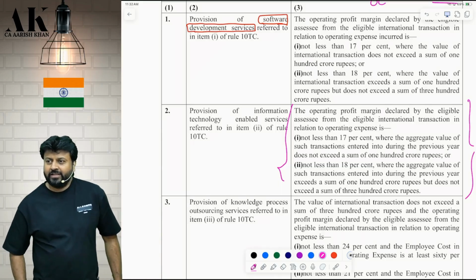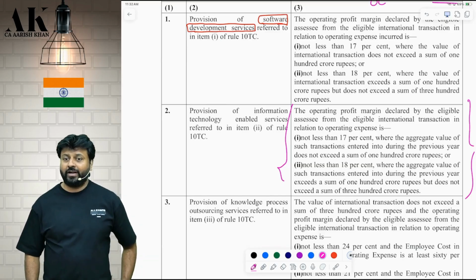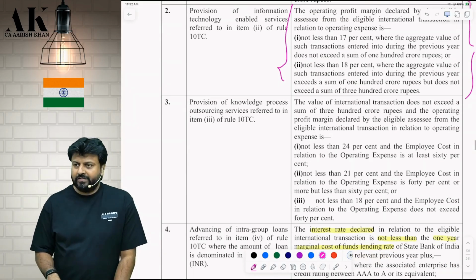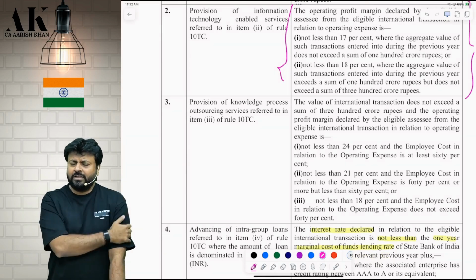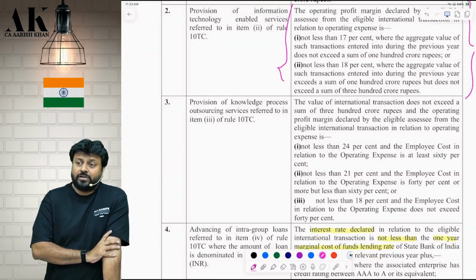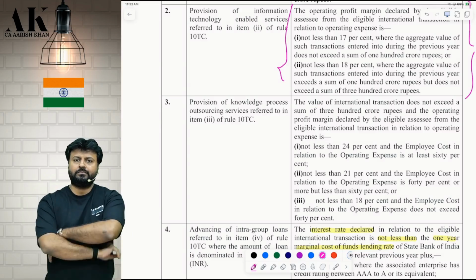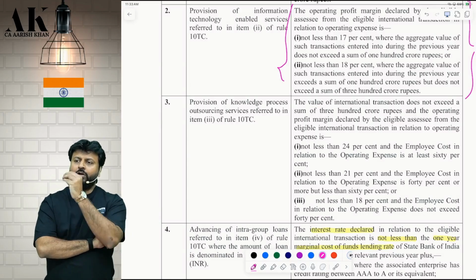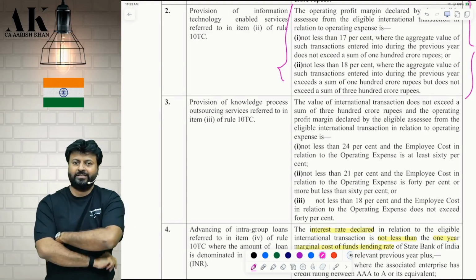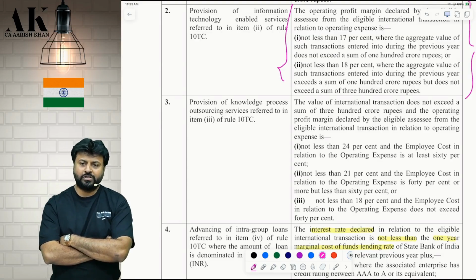Third one, very dangerous. Pay absolute attention on the third safe harbor. What is the third service? We will go to the definition after some time. What is the third service? Say it loudly. Knowledge process outsourcing. What is knowledge process outsourcing? Tell me. If you don't want to learn the technical definition, at least the basic definition, you should know what you are doing. What is knowledge process outsourcing?